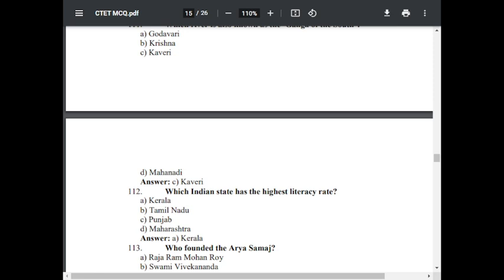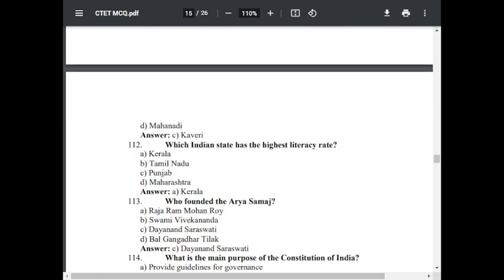Question number 112. Which Indian state has the highest literacy rate? Option A Kerala, option B Tamil Nadu, option C Punjab, option D Maharashtra. The correct answer is A, Kerala.